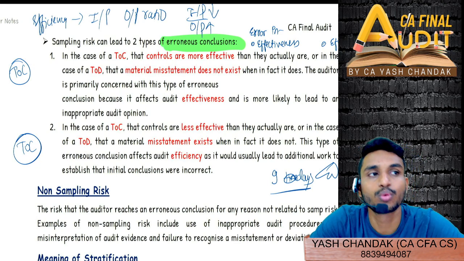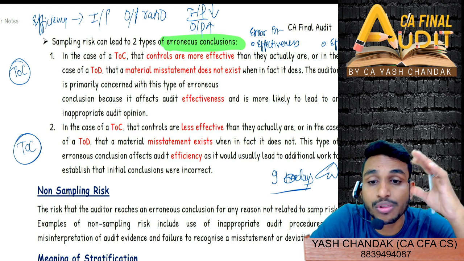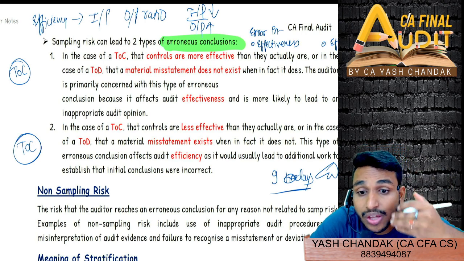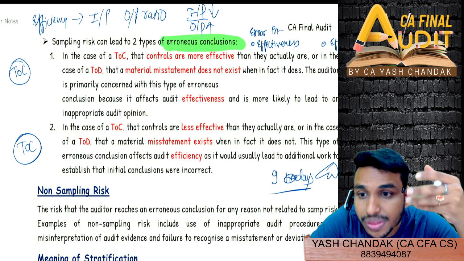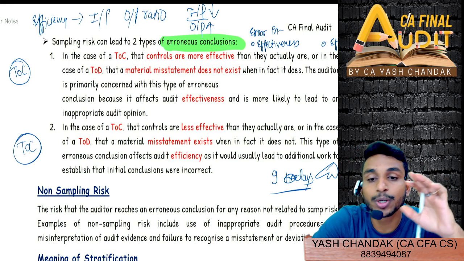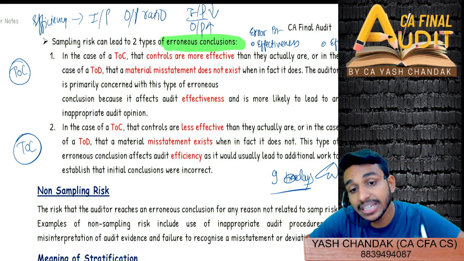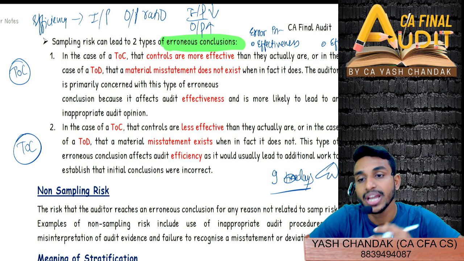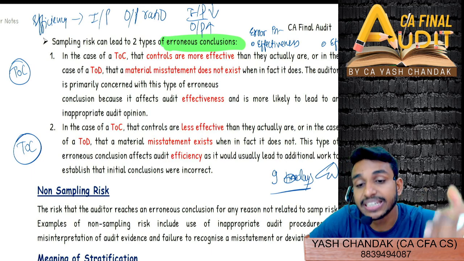So you could frame it like that: controls were effective, but you initially found out that controls are not effective. So thereby you increased your further audit procedure, right? Thereby you invested a lot of input, resources, time. So the input involved is now more as compared to the output, which is fixed. Output is effective, controls are effective, but initially you thought that controls were ineffective, and therefore you invested much more time. You performed further audit procedure to a much more detailed extent.